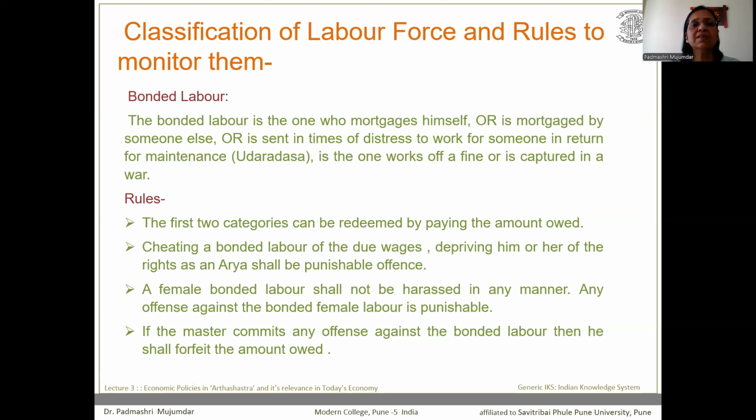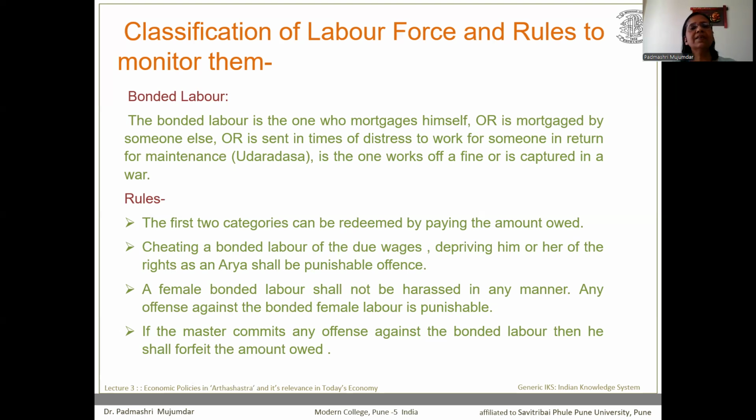Even bonded labor is the one who is sent at times of distress for work in return for certain maintenance. That means he does not have any livelihood for living, and that's the main reason he is serving as a bonded labor. Or even the one who works off a fine because of a certain offense is considered a bonded labor, or one captured in a war. So those who are usually captured in a war can be termed as bonded labor.